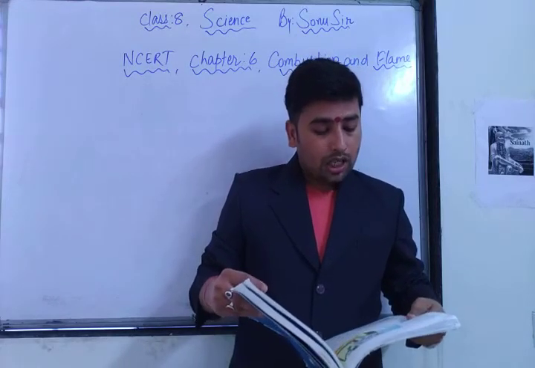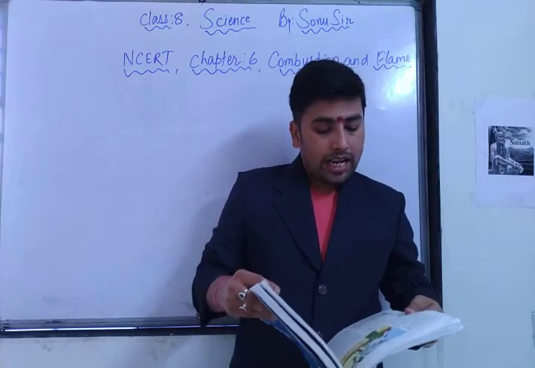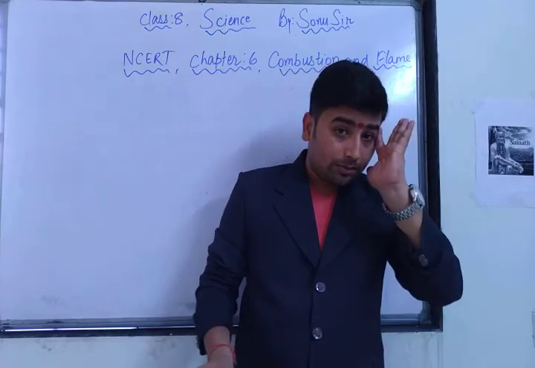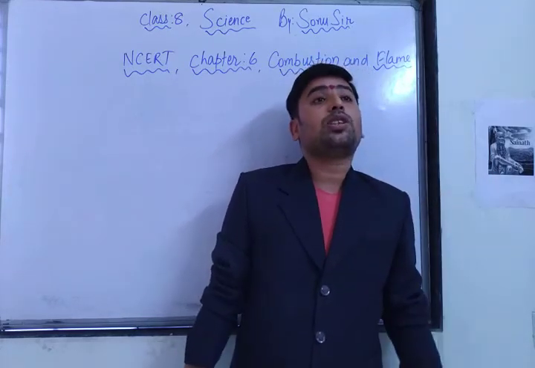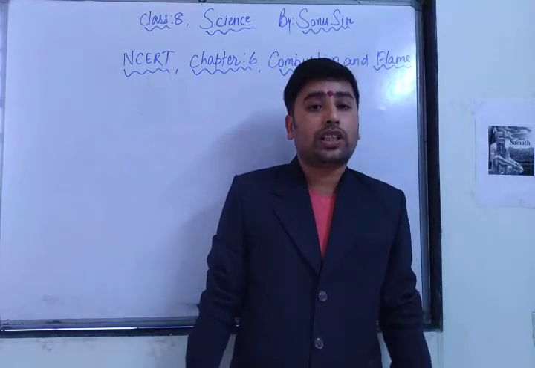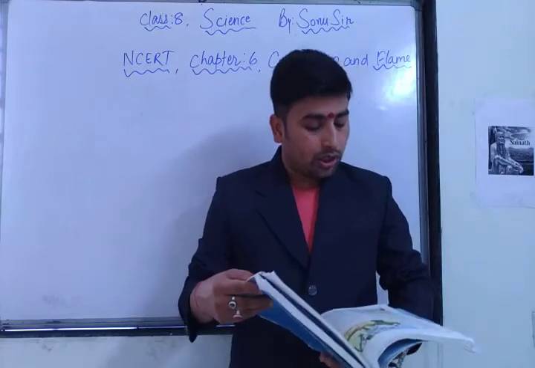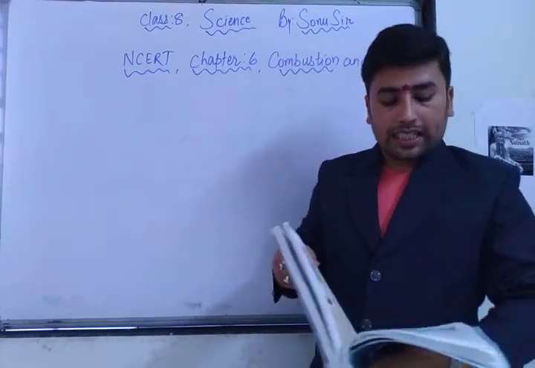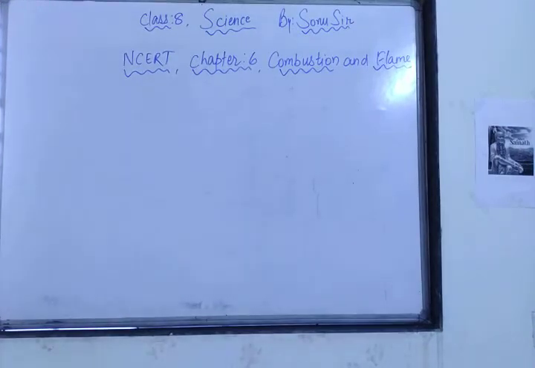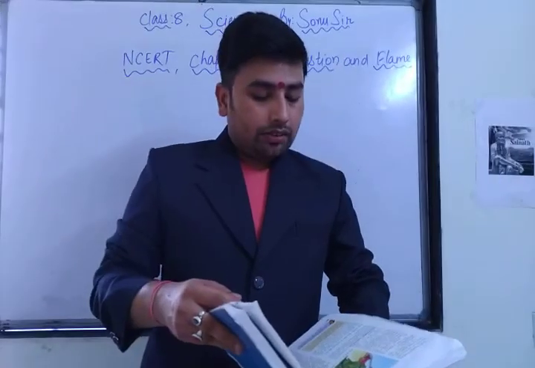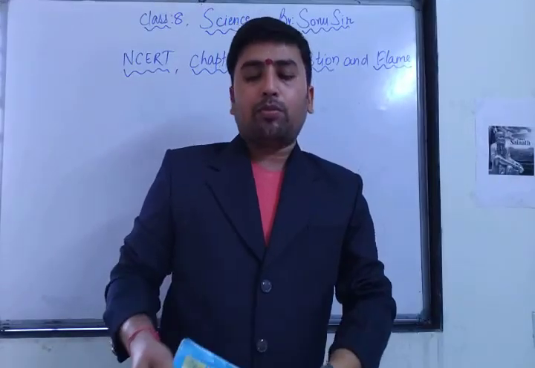The substances which have a very low ignition temperature and can easily catch fire in a flame are called inflammable substances. The substances which have a very low ignition temperature, can catch fire easily and give you a flame, are called inflammable substances. Examples of inflammable substances are petrol, alcohol, liquefied petroleum gas, and many more.